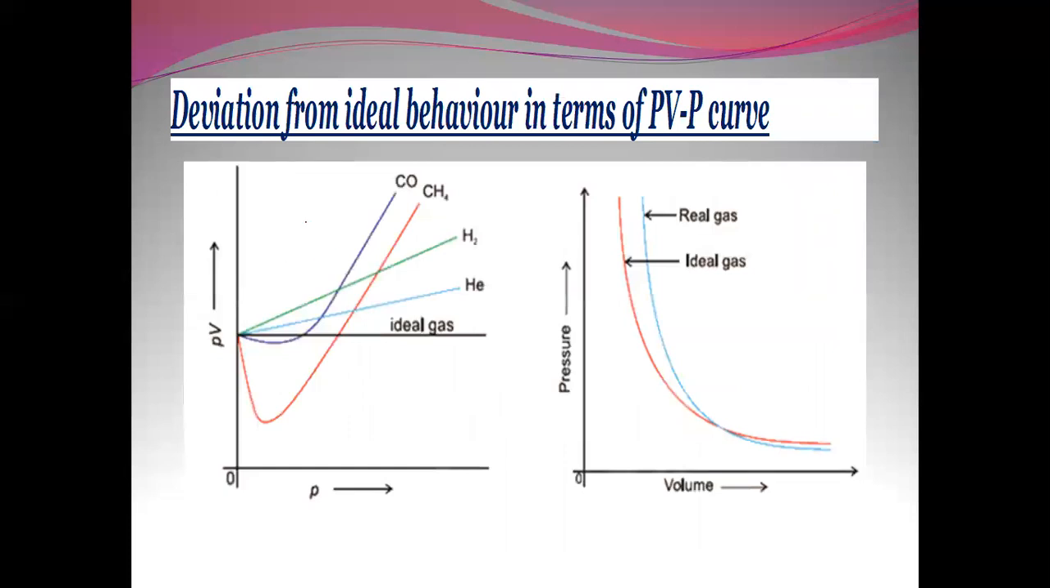Now, deviation of ideal behavior in terms of the PV curve. When we plot pressure-volume versus pressure curves, the straight line which is seen is for the ideal gas, and the deviation is for the real gases. You can see here for carbon monoxide and methane, first with the increase in pressure, the PV curve shows a negative deviation, and then goes to a positive deviation. Whereas for hydrogen and helium, they continuously show a positive deviation with increase in pressure.